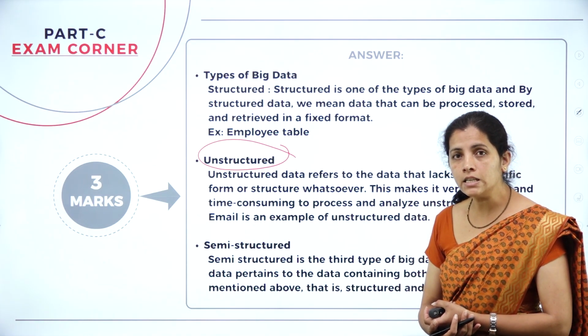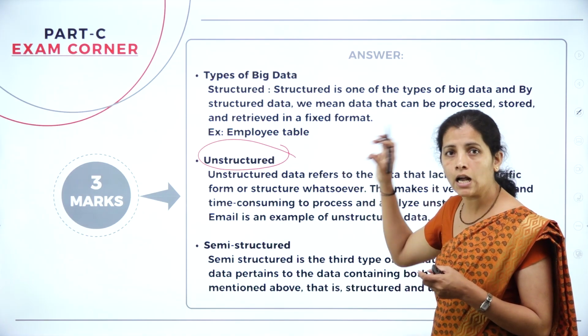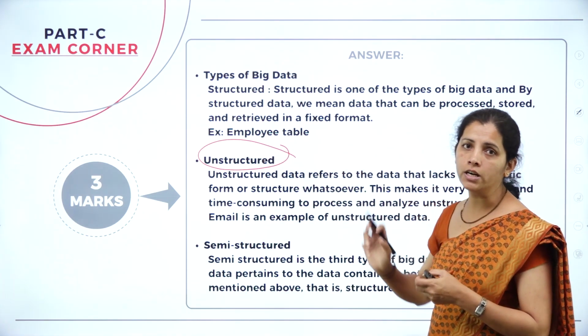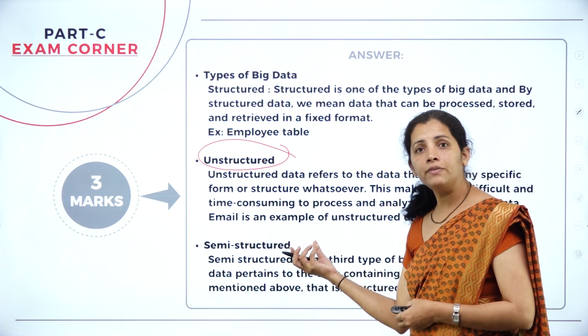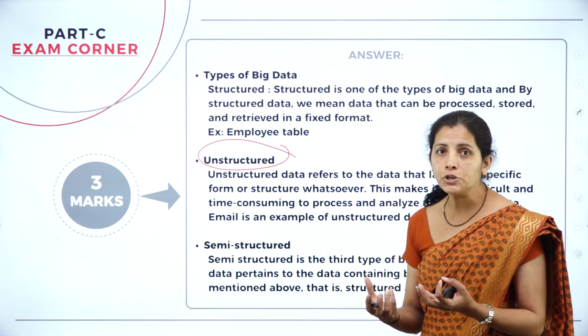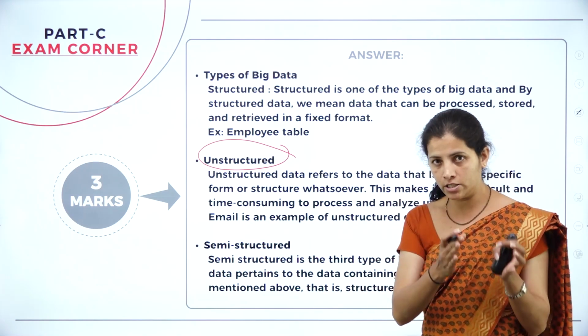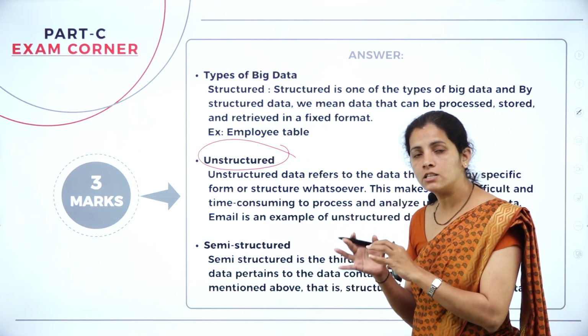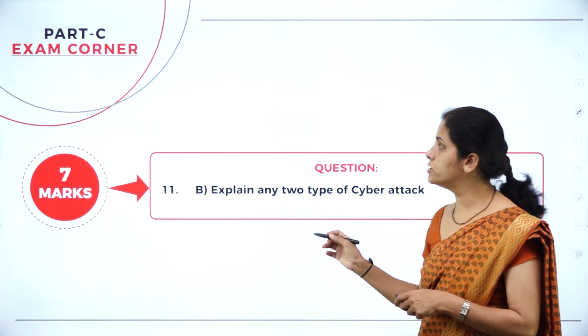In big data, about 80% of the data comes under unstructured data. Then what about semi-structured data? As the name itself indicates, it is a combination of structured and unstructured data. I have structured data as well as unstructured data, and together it is known as semi-structured.